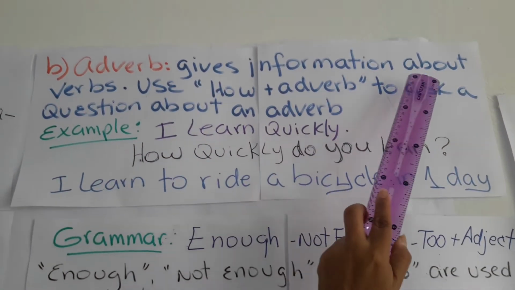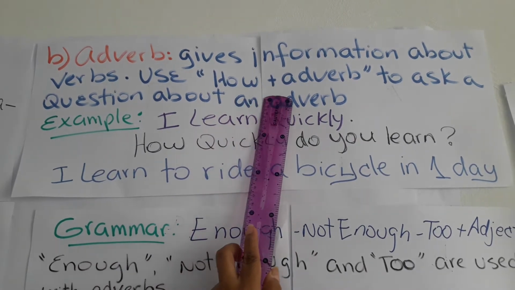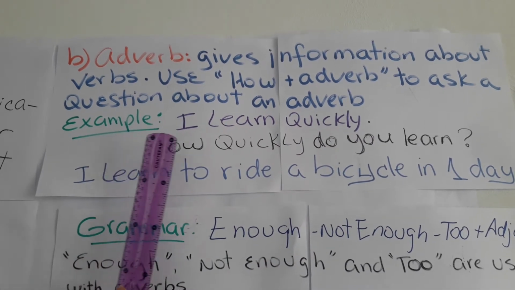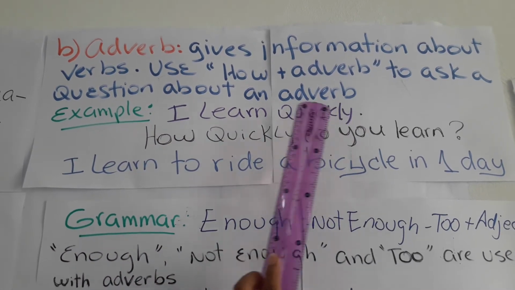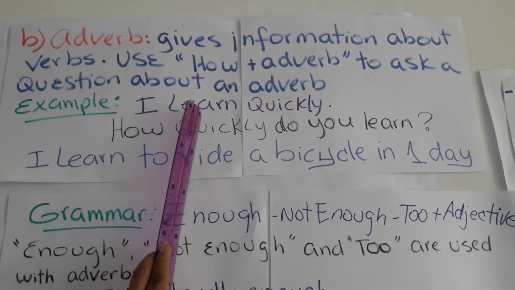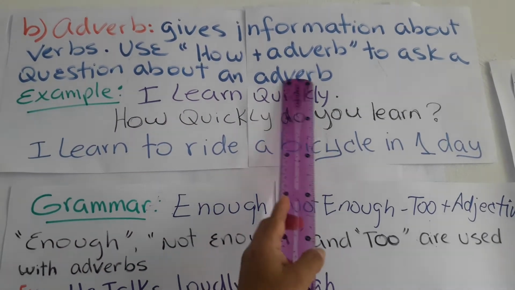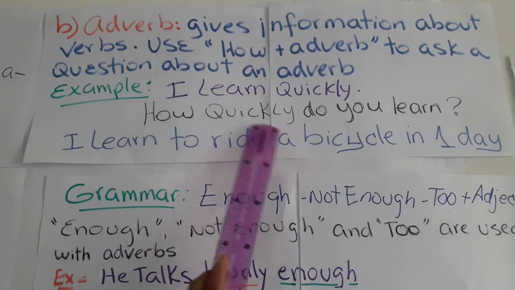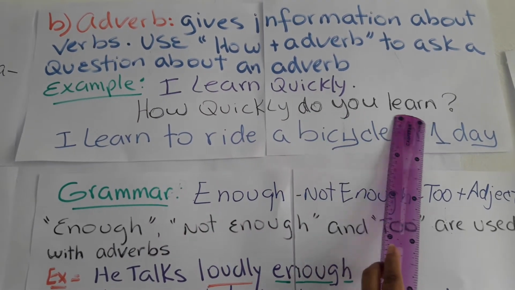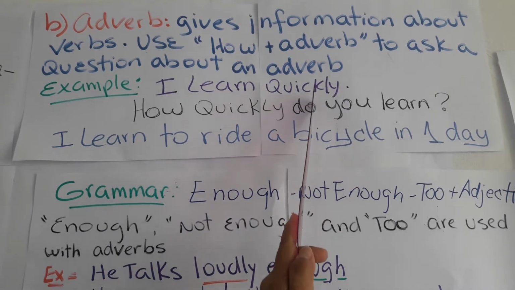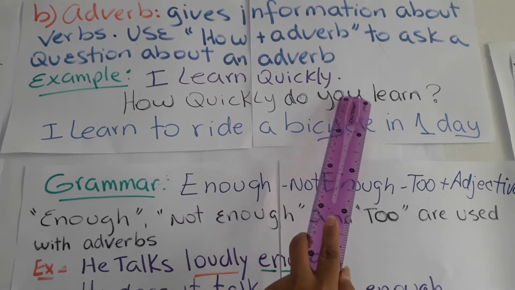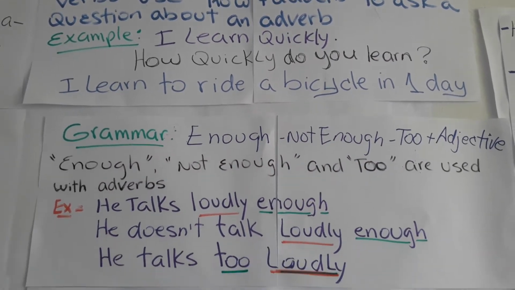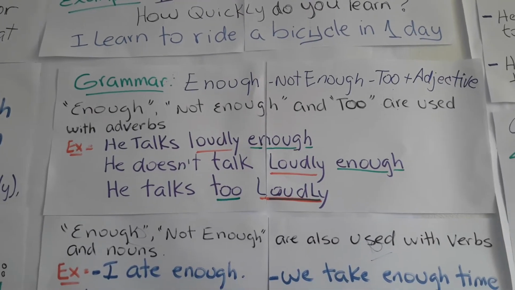Okay, in part B, adverbs give information about verbs. Use how plus adverb to ask a question about an adverb. In this case, example: I learn quickly. This is the personal pronoun, the action verb, and this is the adverb, "rápidamente", quickly, or "tan rápido". How quickly, ¿qué tan rápido? How quickly do you learn? You see the auxiliary? This is the auxiliary after quickly, then the subject pronoun and the verb. I learned to ride a bicycle in one day. Okay? This is how to use how in that concept.